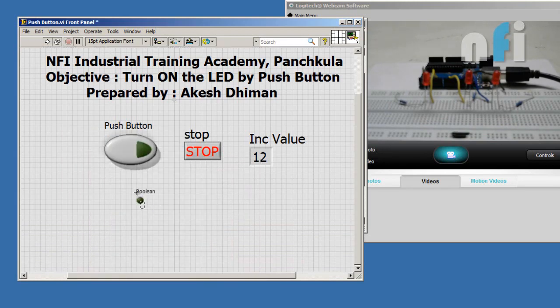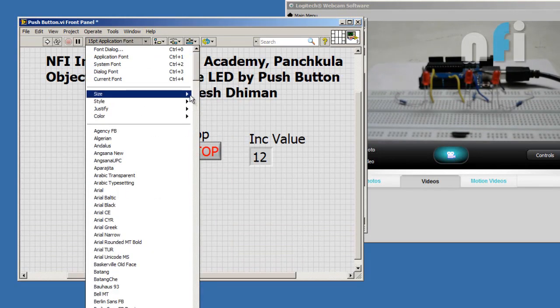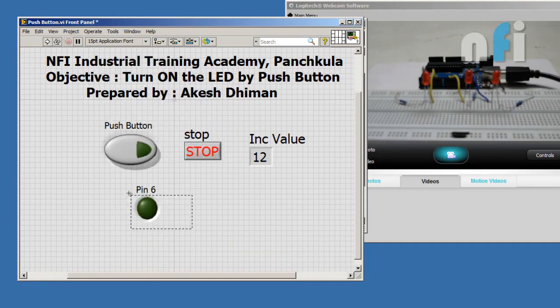LED 1, let's increase its size, which is connected to pin number 6. Let's increase its font size, pin number 6 and pin number 12. Alright, we will turn on these two LEDs by this push button.